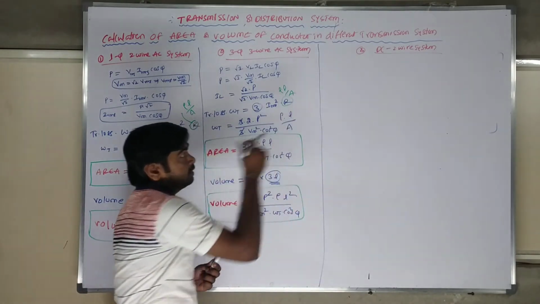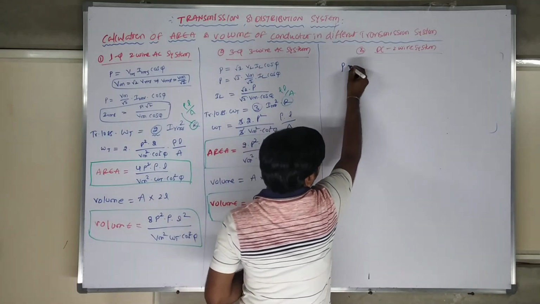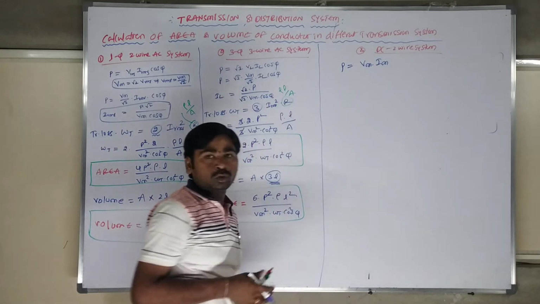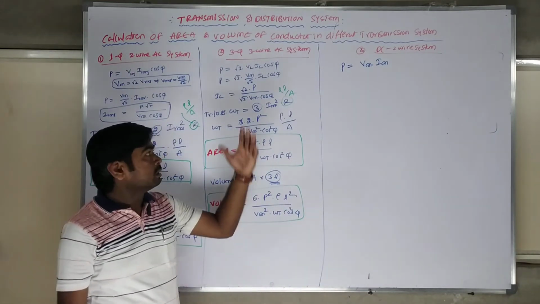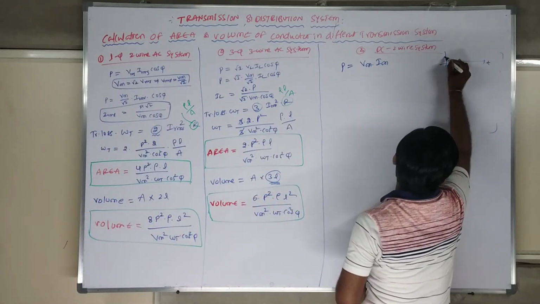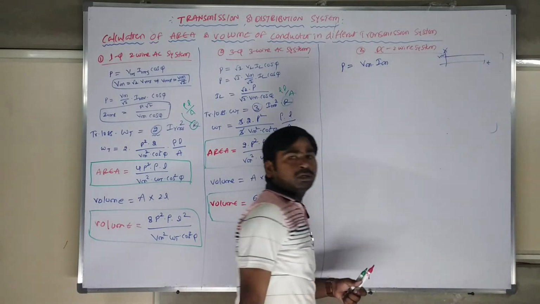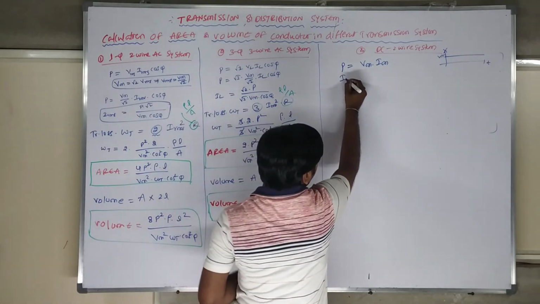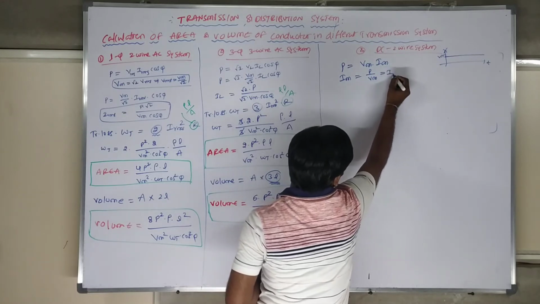When you go for a DC 2-wire system, the power is equal to Vm Im only, because there is no RMS value; maximum value and RMS value are the same. DC has only a constant magnitude of voltage, this is nothing but V maximum, throughout constant. From this you can write I RMS or Im is equal to P by Vm.